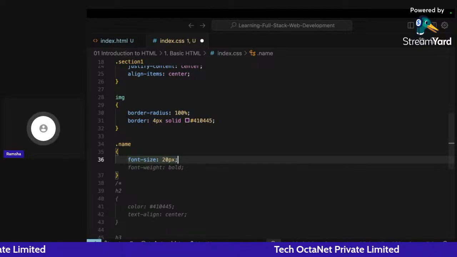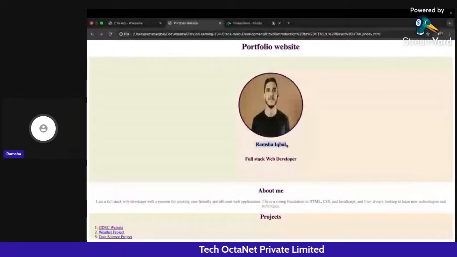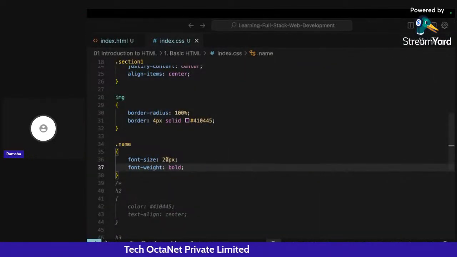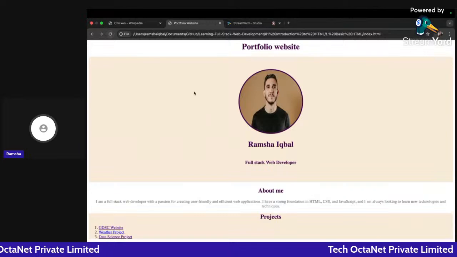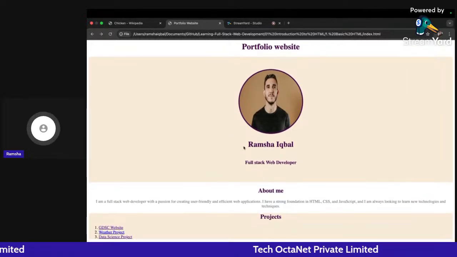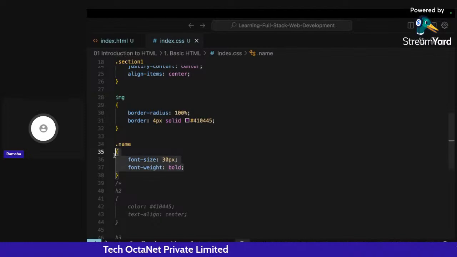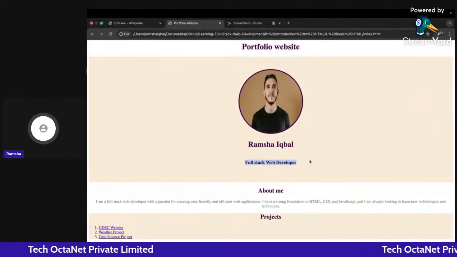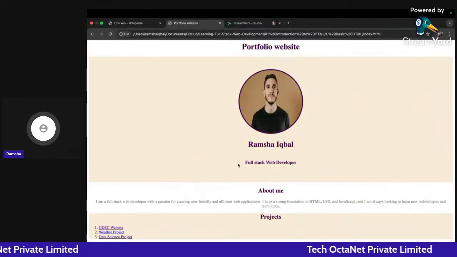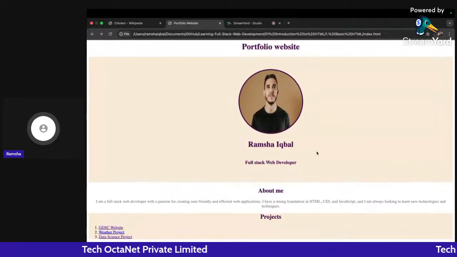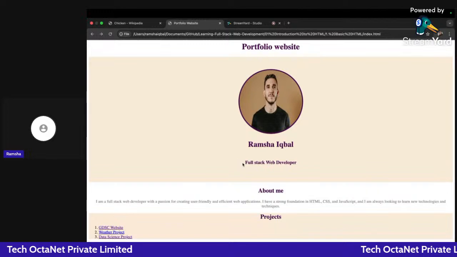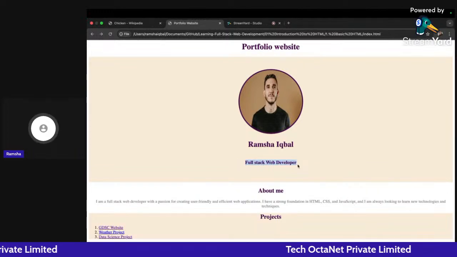Now if I go back and click on refresh, so now you can see it has reduced a little bit according to pixels. Now if I change it to 30 pixels and I go back, click on refresh, so you can see now it's a lot bigger, bolder, and I'm liking it accordingly. So I can use this, and I will let it be as it is.